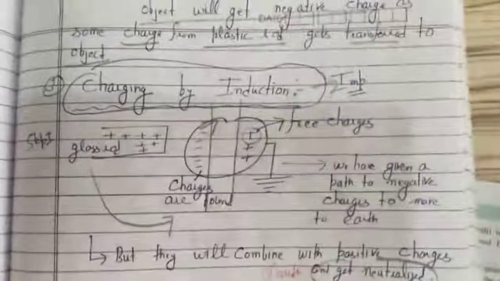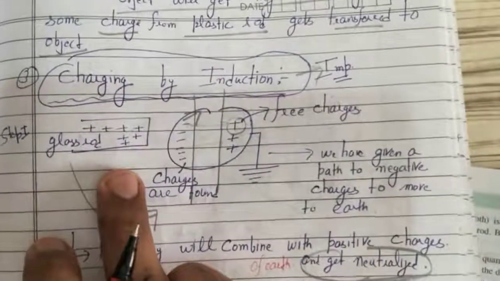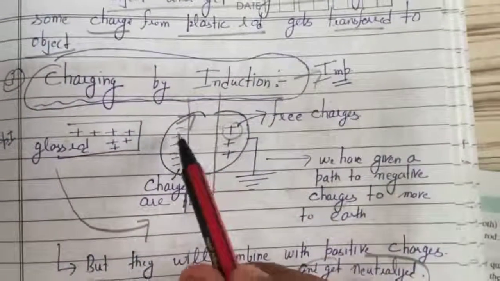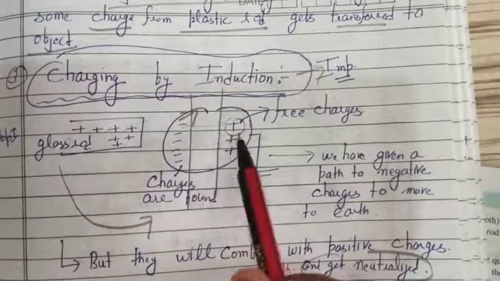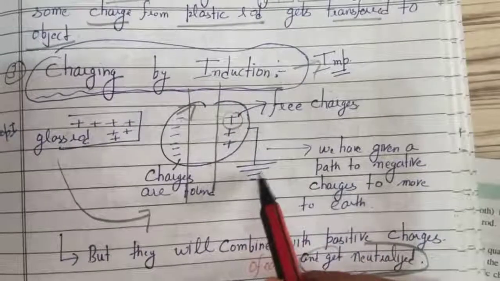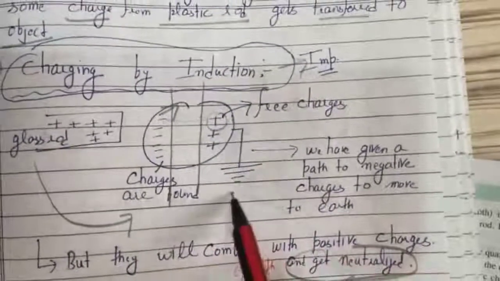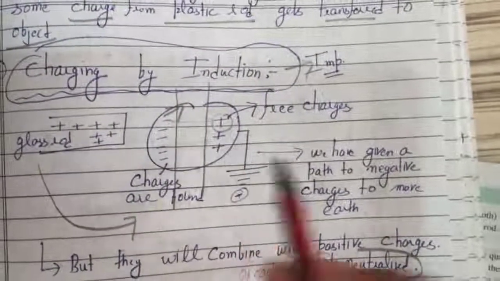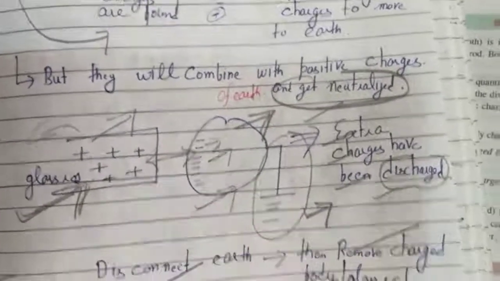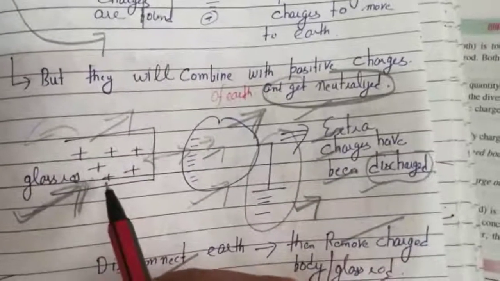And another type of charging is charging by induction. A glass rod which is positively charged is brought near a body. The body will become polarized. Negative charges will gather on one face of the body, positive charges on the other face. Suppose you have earth on one side of the body. What will happen? This positive will pull the negative electrons from the earth and will get neutralized. So this object got only negatively charged. Now remove this earthen wire and then remove the glass rod.